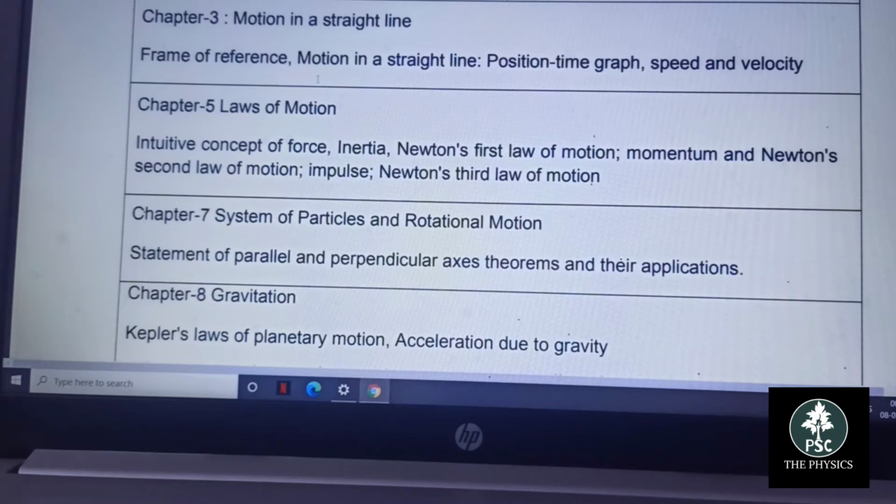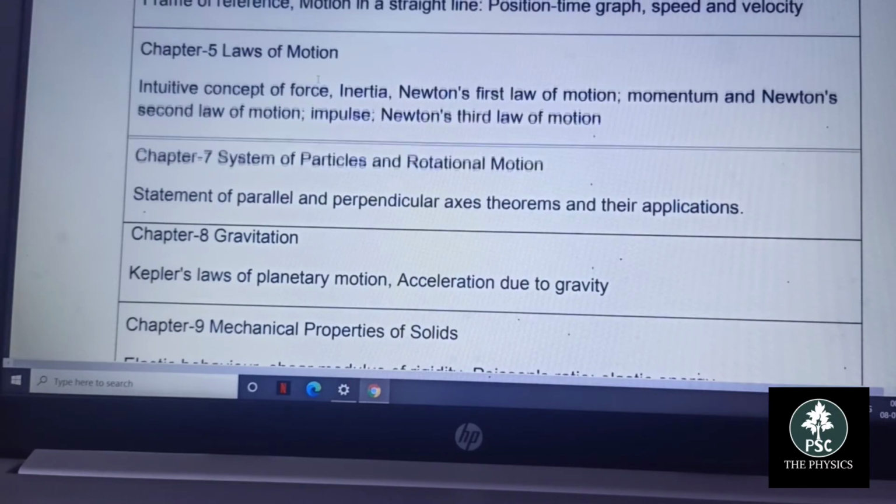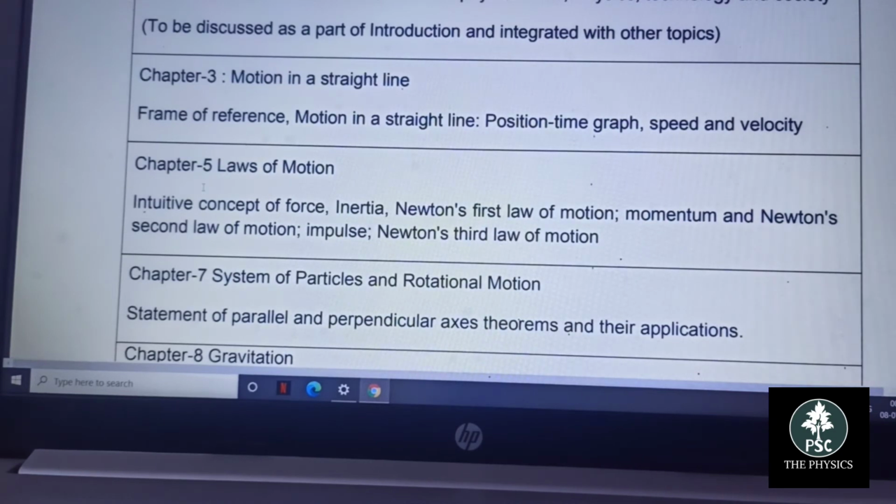For the next part, from chapter 5, the laws of motion: intuitive concept of force, inertia, Newton's first law of motion, momentum, Newton's second law, impulse, Newton's third law. These are the deleted portions.